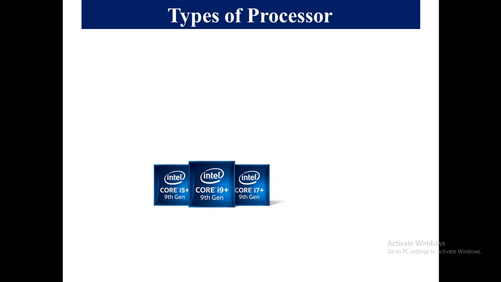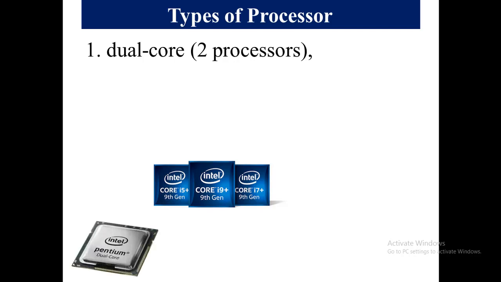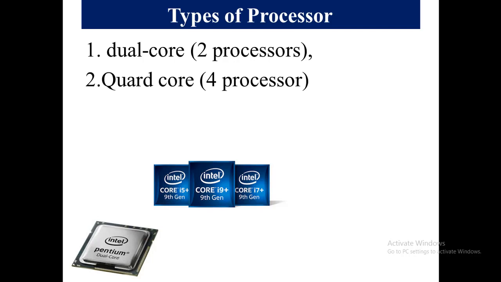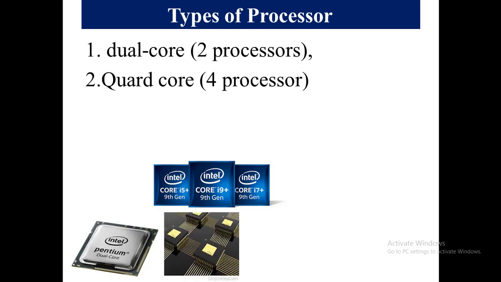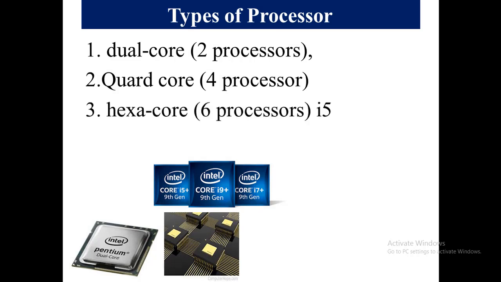So there are different types of processors. Initially, there were single core computers, and then technology progressed and there came the dual core, which has two processors. As you can see, the picture of a dual core processor. Next, quad core, which has four processors. As you can see, there are four chips embedded on the motherboard.